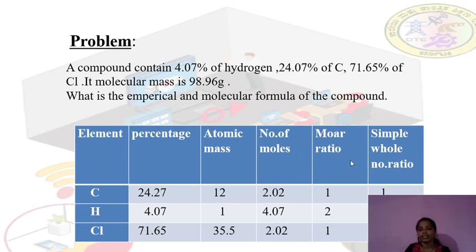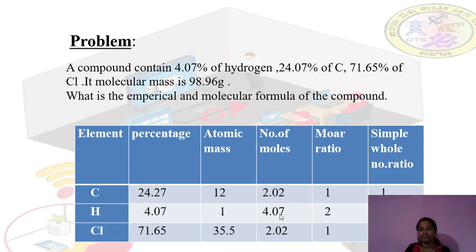Now the molar ratio. Before calculating the molar ratio, you have to take the least number of moles. Here in two cases it is the same, 2.02, so you can take 2.02. You divide the number of moles by the least number of moles. 2.02 divided by 2.02 is 1.